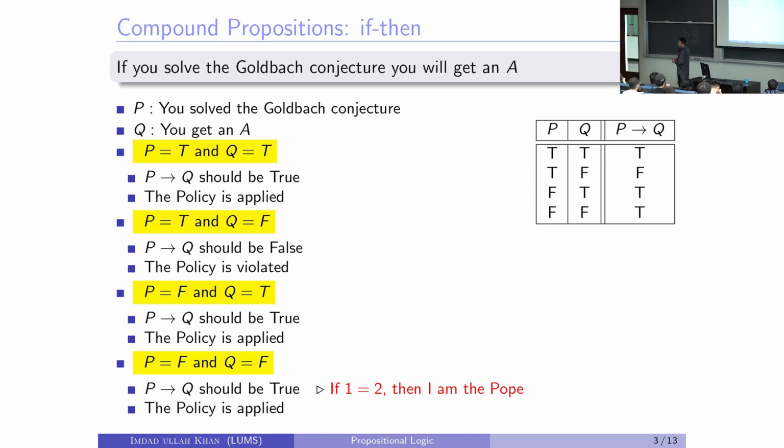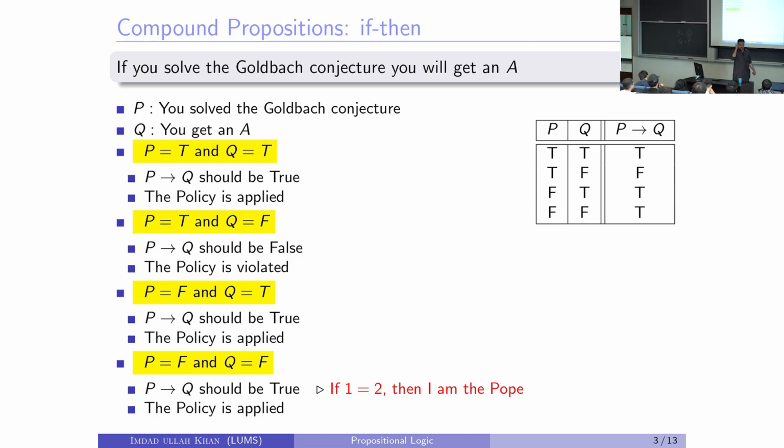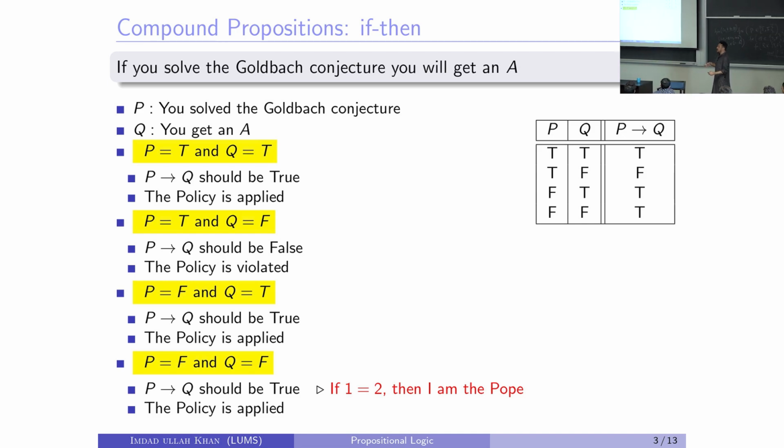Okay, now look at the second row. The second row is when P is true and Q is false. That's where people have confusion, and somebody asked about that also. P is true, Q is false means you did solve the Goldbach conjecture, you did not get an A, right? P implies Q. Can I say that this is the class policy?